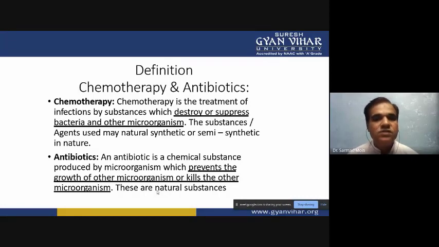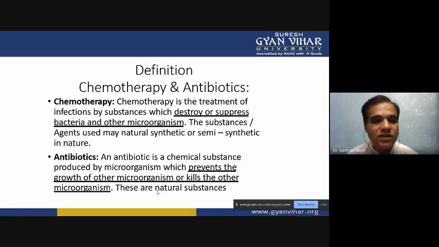Substances which are utilized for destroying or suppressing bacteria or microorganisms we call a chemotherapeutic agent. Okay, so an antibiotic is also a chemical, produced by a microorganism, and it prevents the growth of other microorganisms or kills the microorganism or bacteria. So one microorganism is suppressing another microorganism by producing a specific type of metabolite, and we isolate these metabolites and use them as a drug.